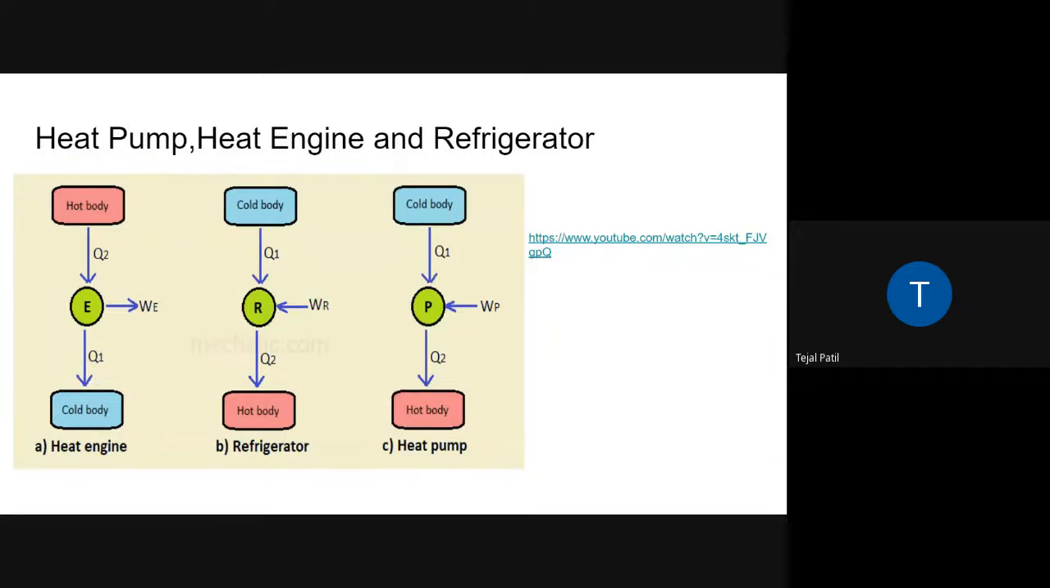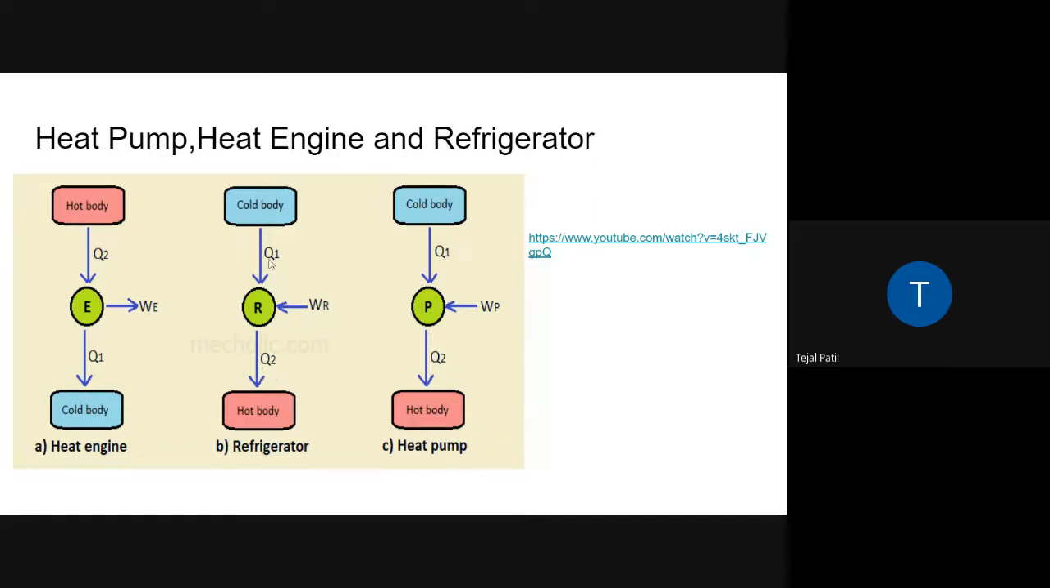What is COP? Desired effect upon work input. Okay. So what is the COP for the refrigerator here? Q1 upon Q1 minus Q2. Q1 upon is correct, but Q1 minus Q2 is wrong. Here now W is equal to Q2 minus Q1 because Q2 is bigger.